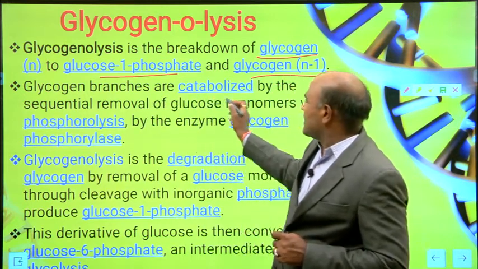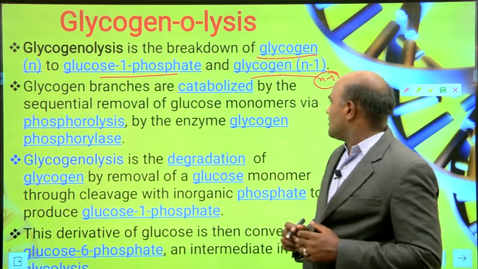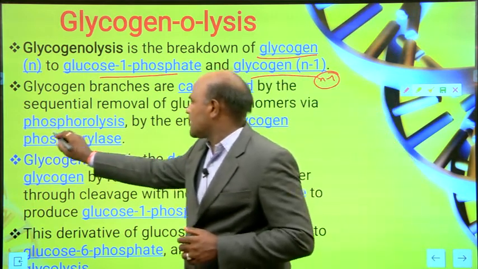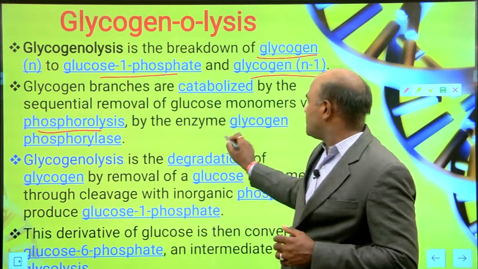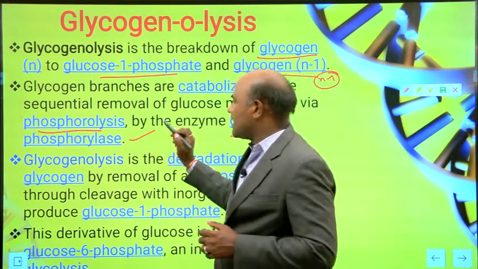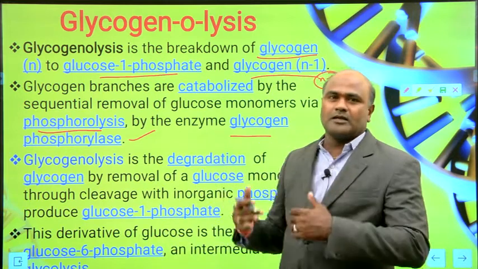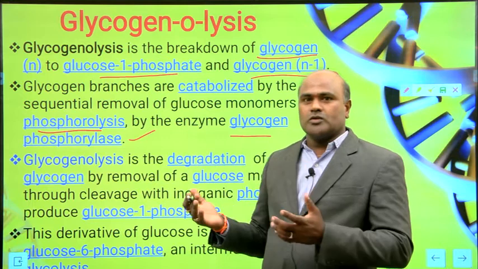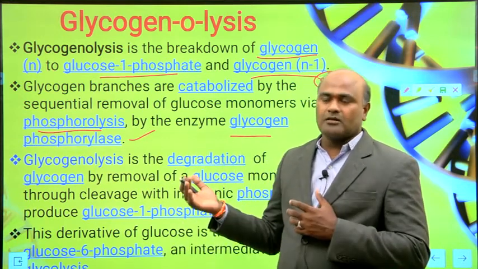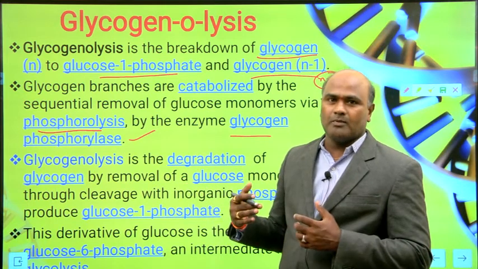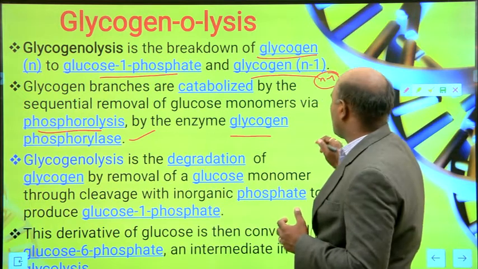Glycogen branches are catabolized by the sequential removal of glucose monomers via phosphorolysis by the enzyme glycogen phosphorylase. In the reaction explained on the previous slide, we take one glucose and attack with inorganic phosphate, and the chain is shortened by one sugar molecule.